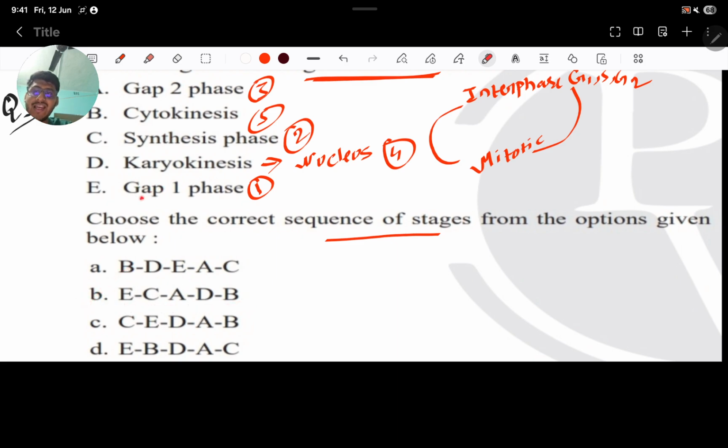ECADB. E, then what? The second is C. Obviously B will be your correct answer. Okay. So this is the approach you will have to do in the exam. This should be your approach. Which questions to attempt, how will you deal? Okay, you will have to know, and that comes with practice and a lot of practice.